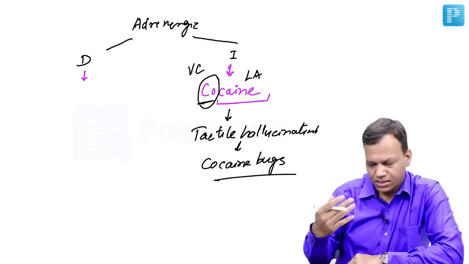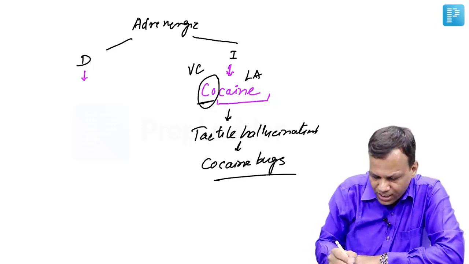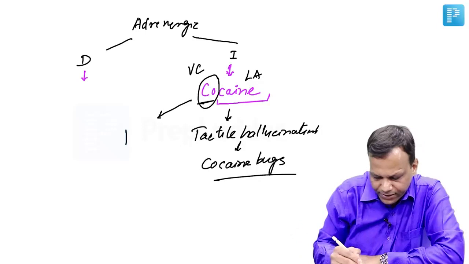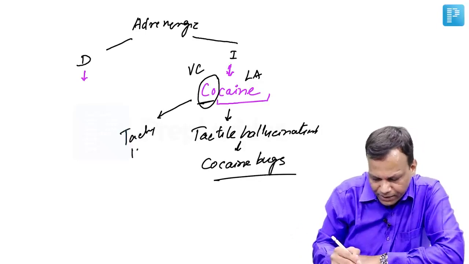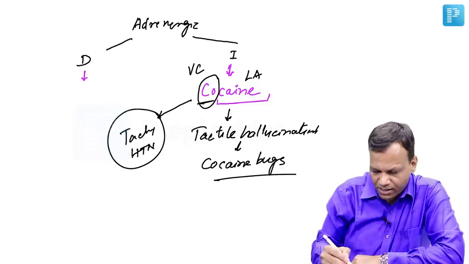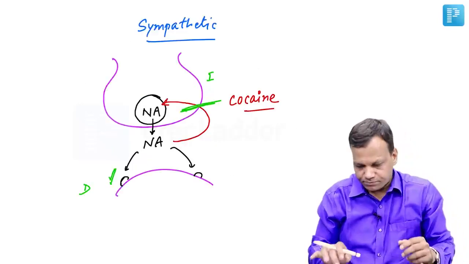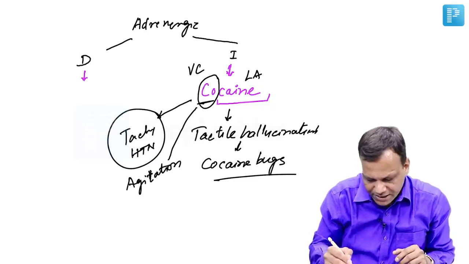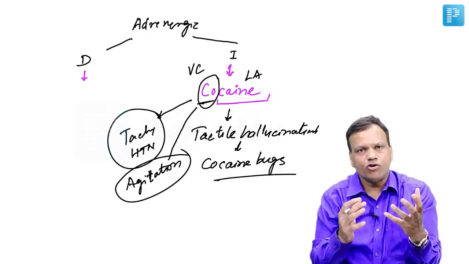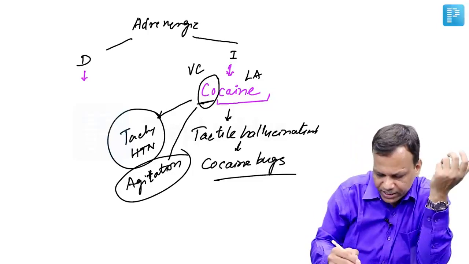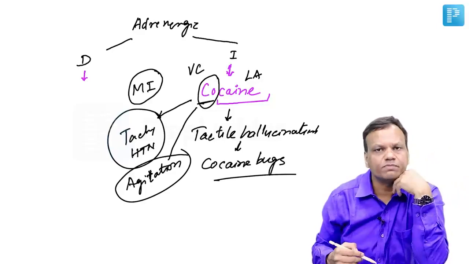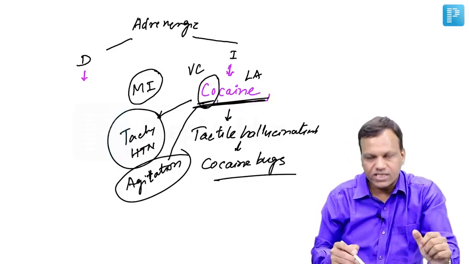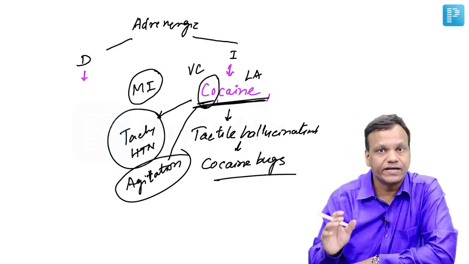Second, apart from the cocaine bugs, cocaine is a sympathetic drug. So there will be sympathetic system symptoms, like tachycardia and hypertension. These will be seen. Plus cocaine can cause agitation. In overdose, the person can come with agitation. And then in severe overdose, because of extreme sympathetic overactivity, there can be myocardial infarction and even death of the person. Okay? So a commonly asked question is which is not seen in cocaine overdose. Usually the answer is bradycardia. It is a sympathetic drug, it causes tachycardia.